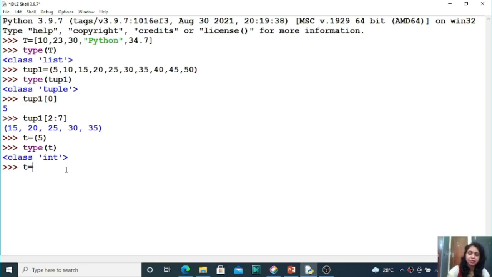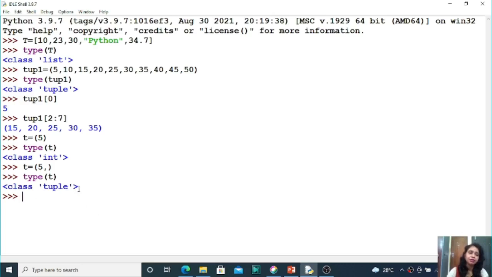Here the option is that you have to use the parentheses, that means round brackets. Now you have to write the single element also, then put a comma. So when you put a comma, that means now this t is not the integer data type, but this t is tuple data type, right students. So here you can check the same, what is the data type of variable t? Now it is the tuple type. So students, I think all of you have cleared your doubt, what is the difference within round brackets. If you are writing a single value but no comma is there, then that one is integer type, but if you put the comma, then that will be the tuple type, right students.